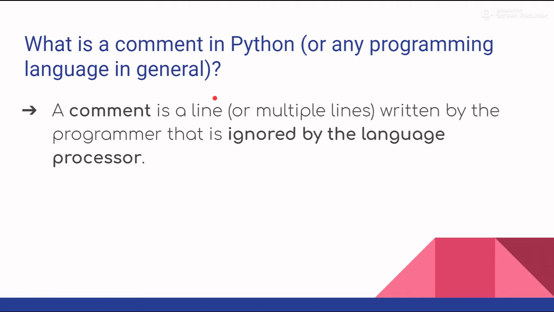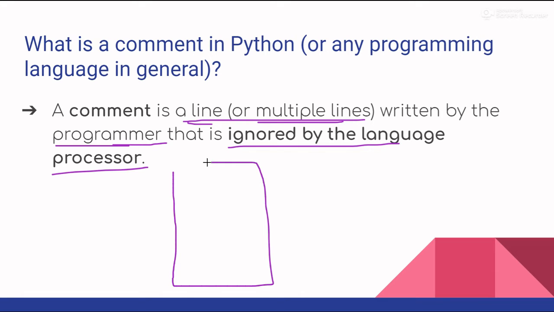So, first of all, what is a comment in Python or any programming language in general? In any programming language, a comment is a line or multiple lines written by the programmer, that is, written by whoever is creating the program, and those lines are ignored by the language processor. So basically, a comment is a line or multiple lines written by the programmer that is ignored by the language processor. So let's say we make a program.